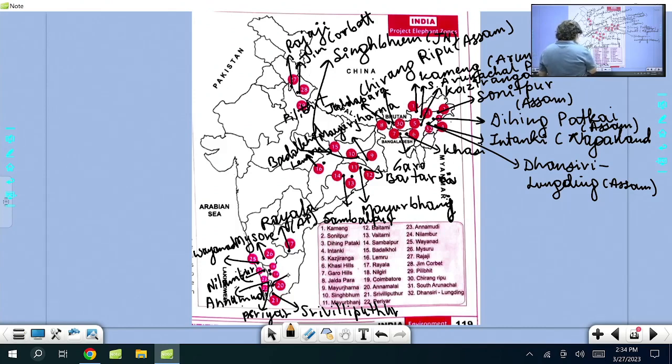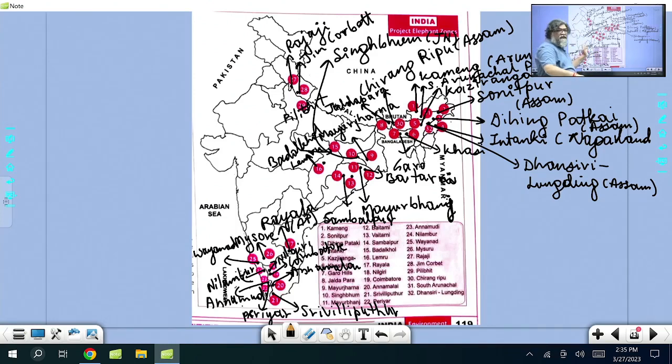Then another one that comes in Tamil Nadu, Annamalai. So Annamalai in Coimbatore, Tamil Nadu, and Annamudi in Kerala. Both are elephant reserves. Right? Next what comes here, Coimbatore. Even Coimbatore itself has an elephant reserve, Coimbatore in Tamil Nadu. Then comes Nilgiri Biosphere Reserve, Nilgiri Elephant Reserve.